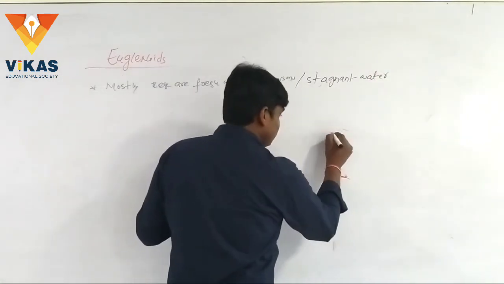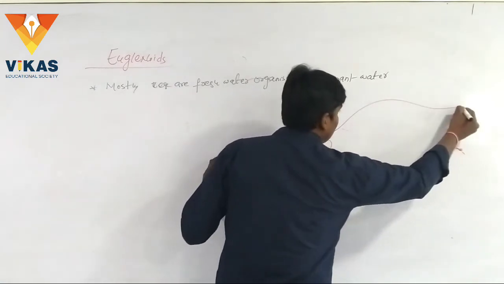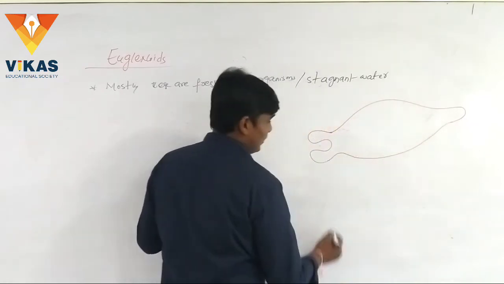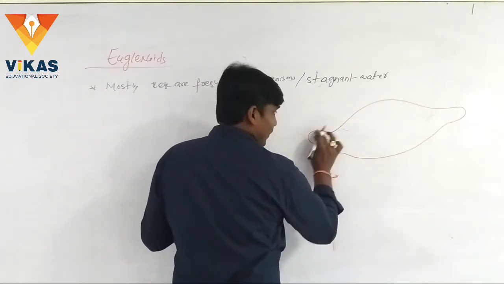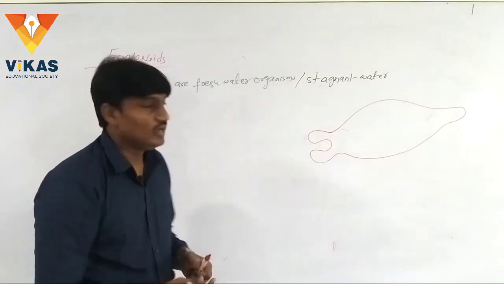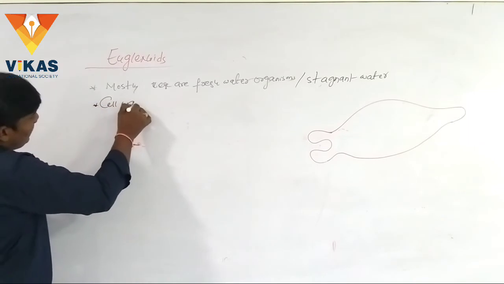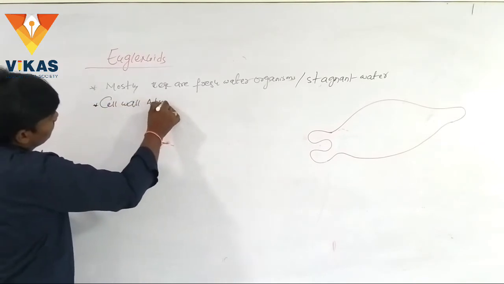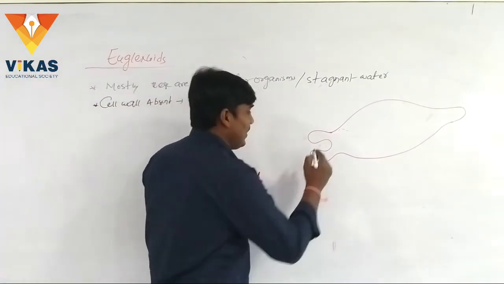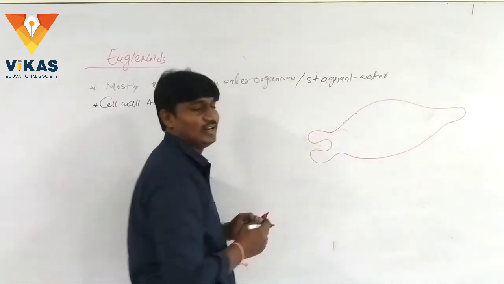Students, here is the diagram of the euglena. This is most important and easy to understand. Here there is no cell wall present. The cell wall is absent, and instead of the cell wall there is a layer called the pellicle.